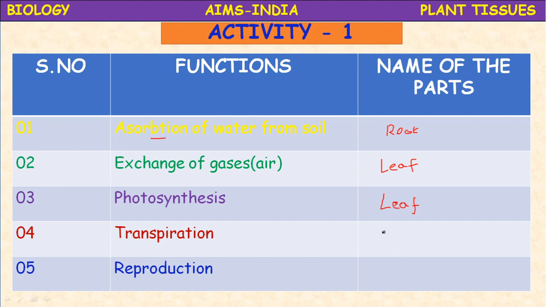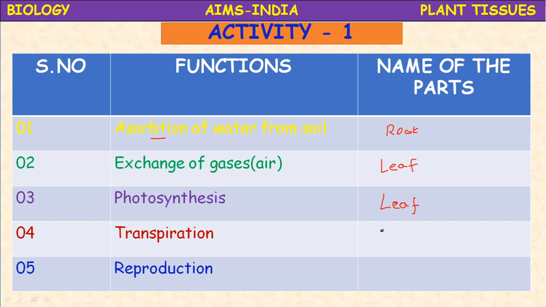What is transpiration, children? Transpiration is the process by which the plants expel the excess of water absorbed through roots in the form of water vapor through the stomata of the leaf.